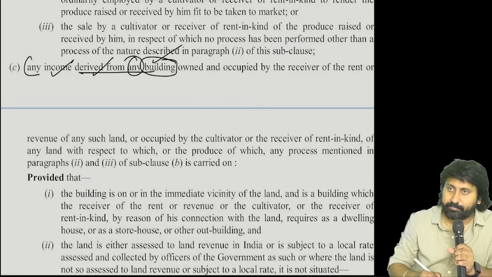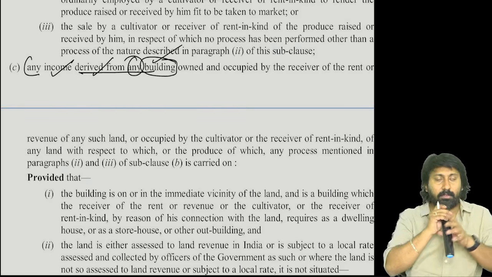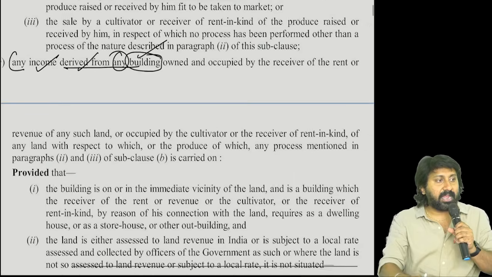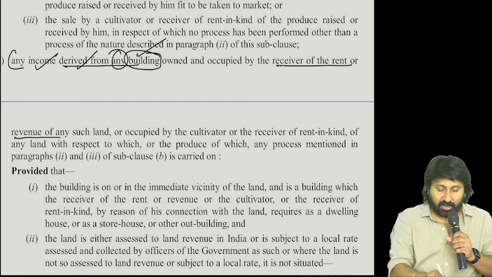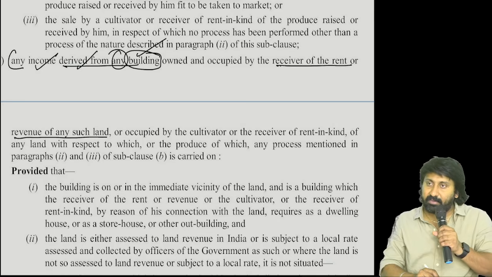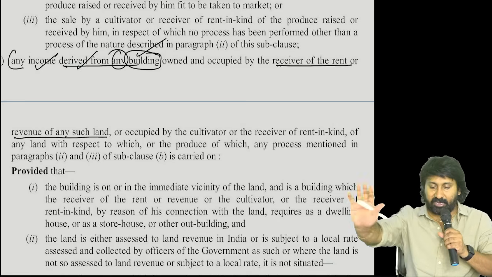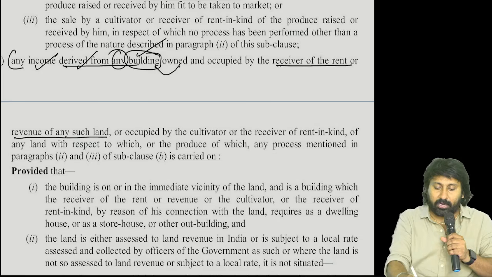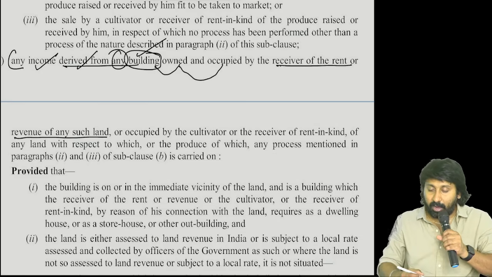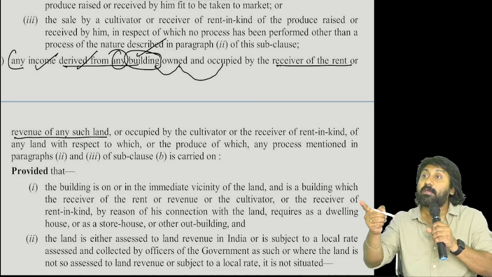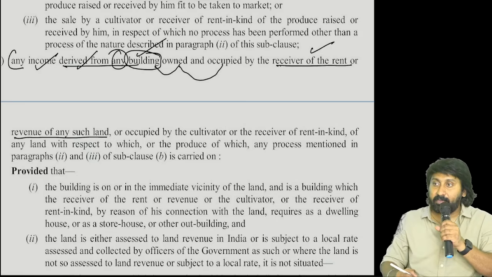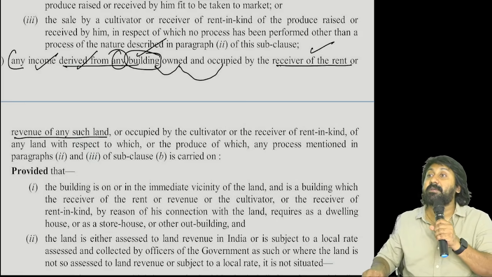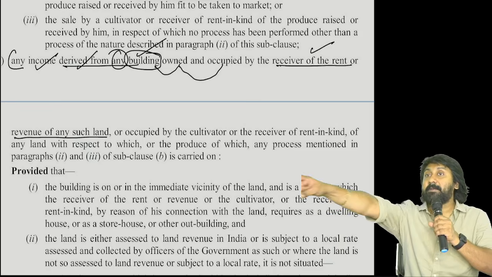Derived from any building owned and occupied by receiver of rent or revenue in such a land. Listen now. This building is owned and also occupied, owned and occupied by whom? Receiver of rent. I will ask a question, please answer with common sense.